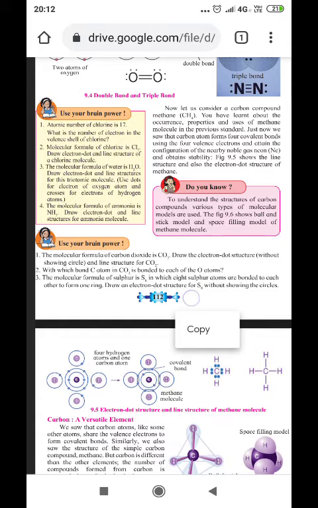Now let us consider a carbon compound, methane, CH4. You have learned about the occurrence, properties and uses of the methane molecule in the previous standard. Just as we saw, the carbon atom forms 4 covalent bonds using the 4 valence electrons and attains the configuration of the nearby noble gas neon and attains stability. Figure 9.5 shows the line structure and also the electron dot structure of methane.